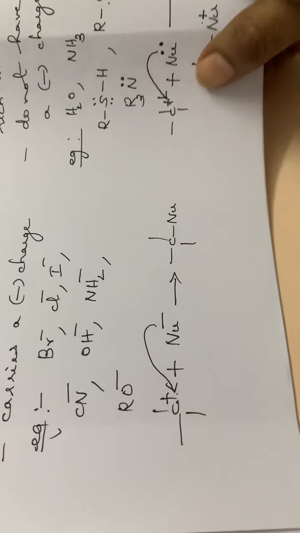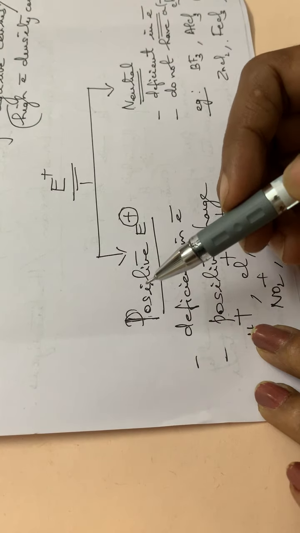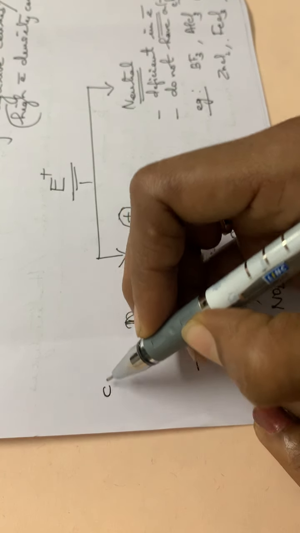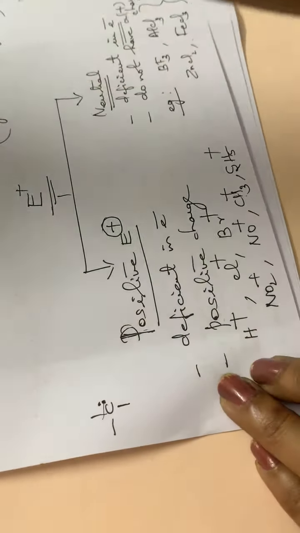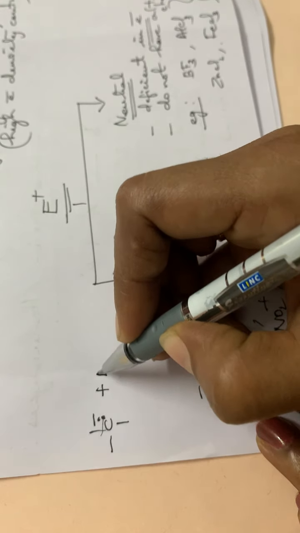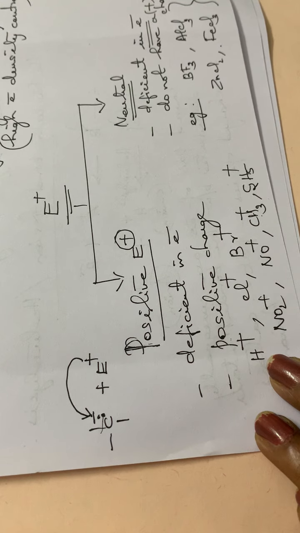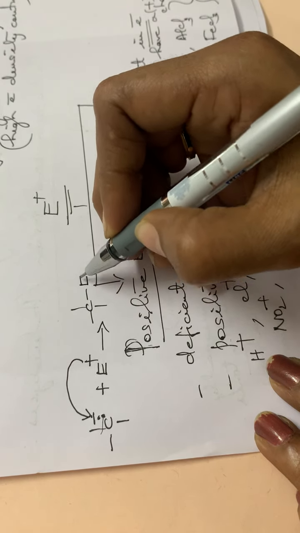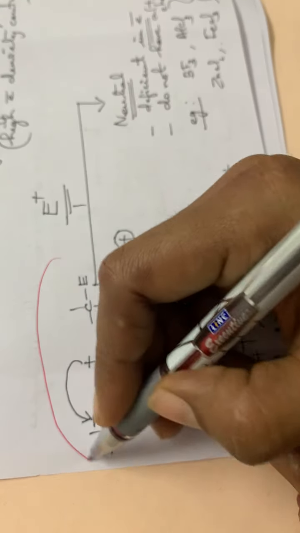Similarly, there is a reaction in the case of electrophiles also. I will write the equation for the positive electrophile. A positive electrophile will be attacking a carbon which has high electron density, isn't it? So C negative charge plus E plus, that is a positive electrophile. This positive electrophile will be attacking this electron rich position, so that the product will be like this, C-E. So this equation is for a positive electrophile.